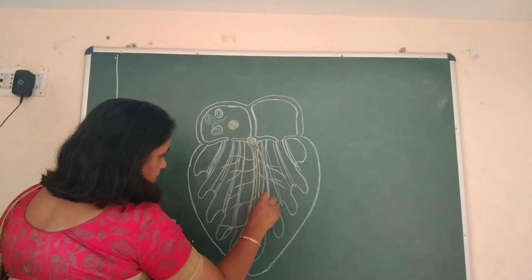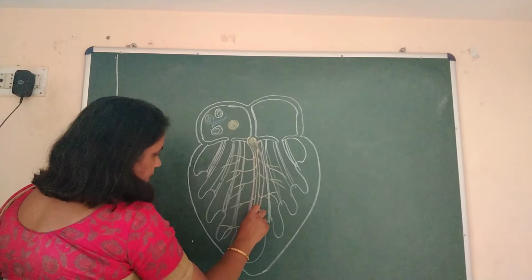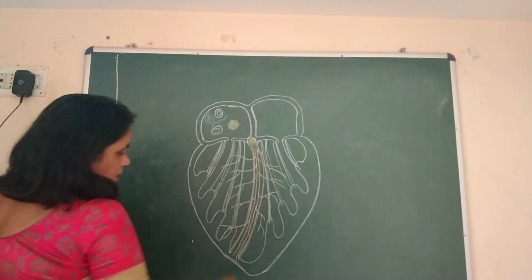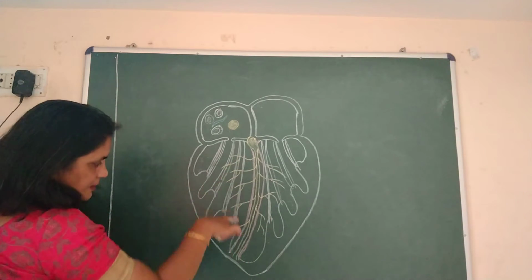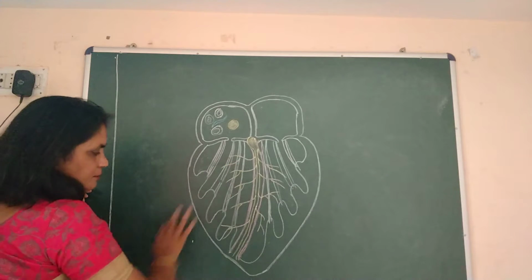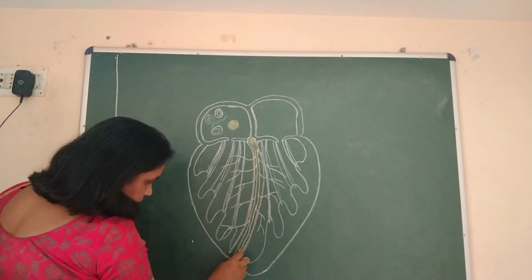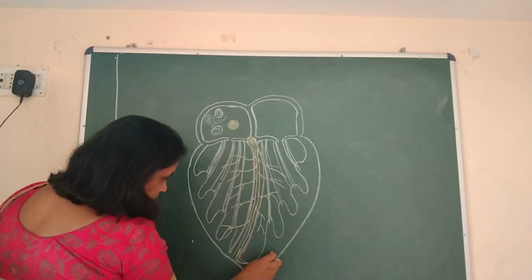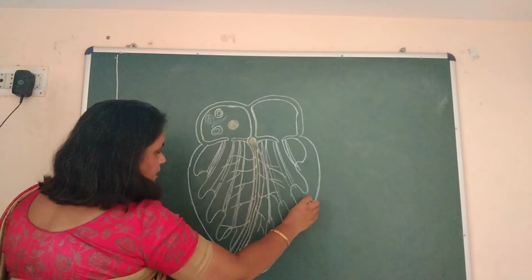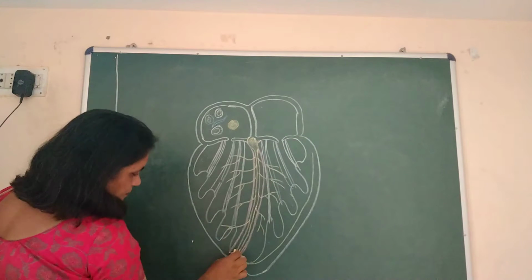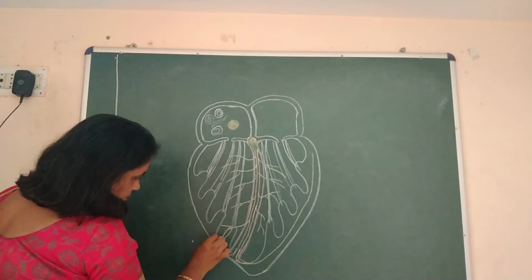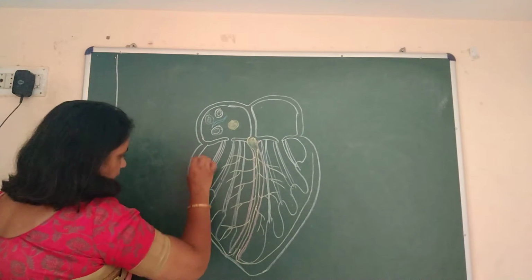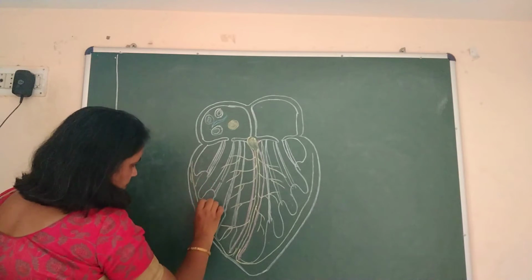Okay, you can branch them anyway, it is your choice. After giving various fibers all over the lumen of the ventricle, these fibers will move into the outer wall of the ventricles like this, and again there will be their branches.